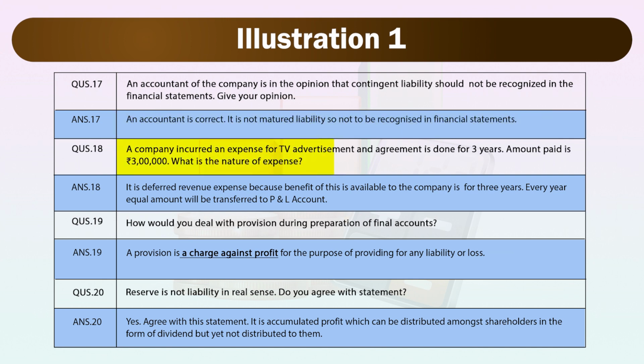Next is a company incurred an expense for TV advertisement and agreement is done for 3 years. Amount paid is rupees 3 lakh. What is the nature of expense? Here it is deferred revenue expense because benefit of this is available to the company for 3 years. Every year equal amount will be transferred to profit and loss account.